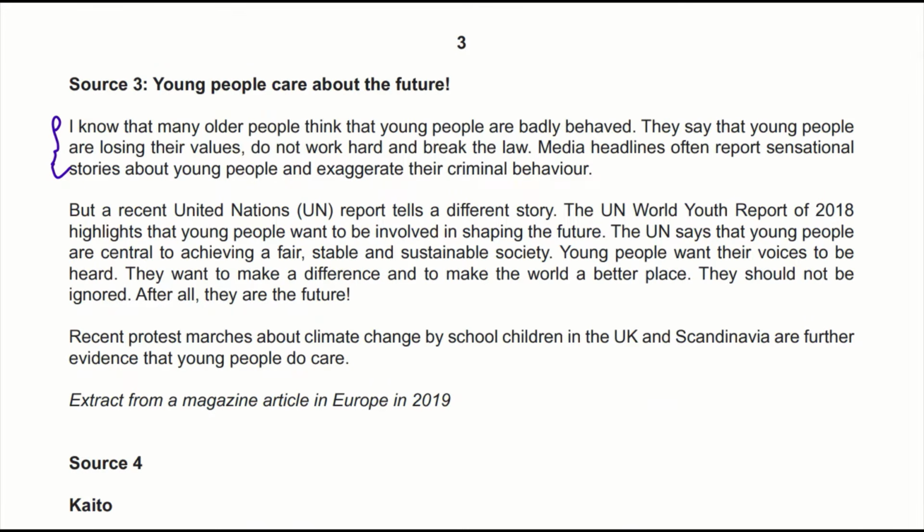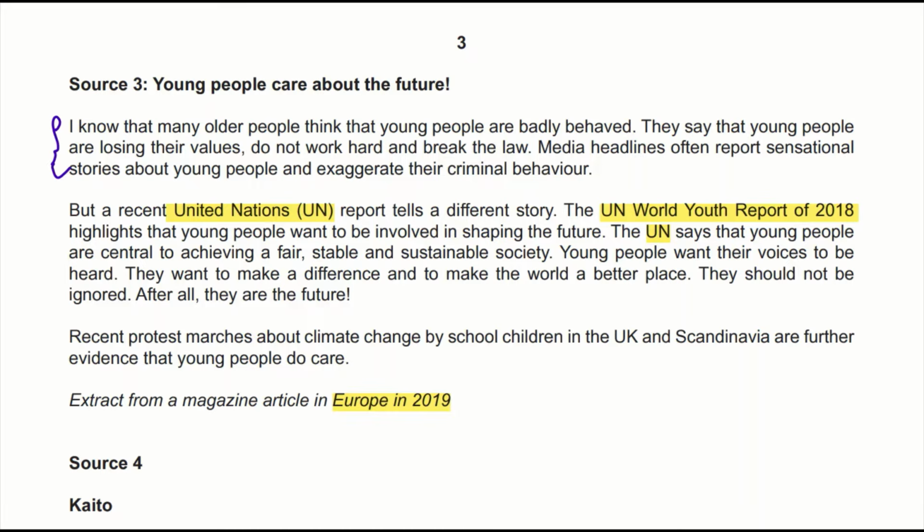If you come back to the source, you can see that they've used information from international organizations like the United Nations. So it's a reliable source of evidence because the United Nations is an international organization. And you can also see here that it's published in Europe in 2019, so it's not that out of date. And this article has a sort of reasonable tone.